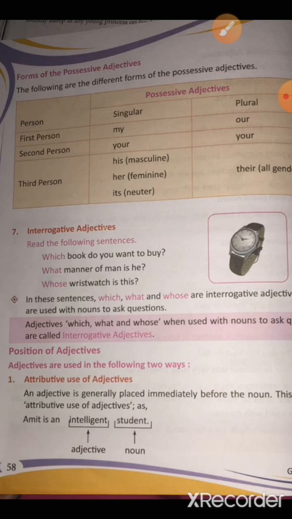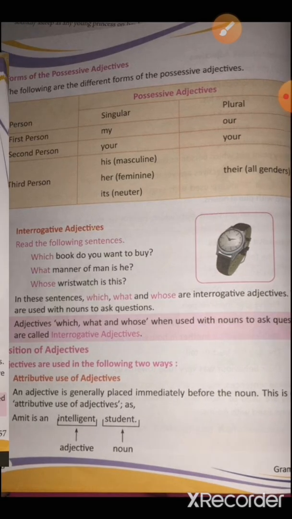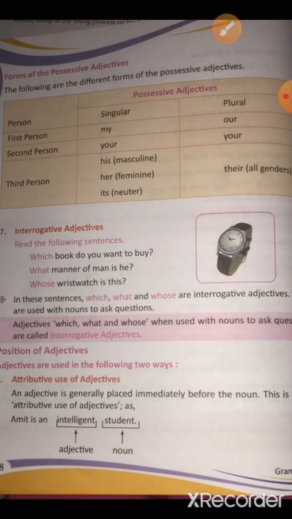Adjectives which, what and whose, when used with nouns to ask questions, are called interrogative adjectives. For example, which book do you want to buy? Question mark. What manner of man is he? Question mark. Whenever we are putting a question here.